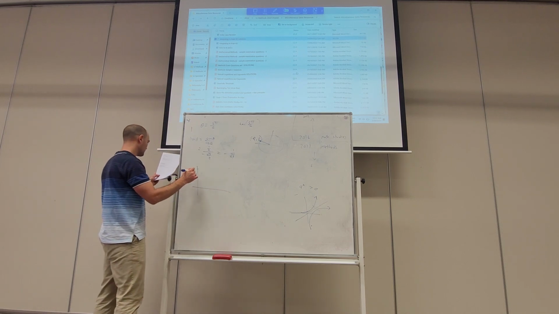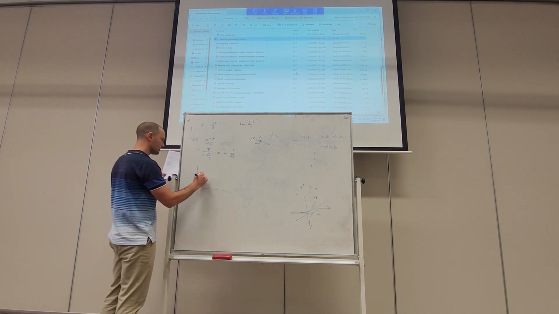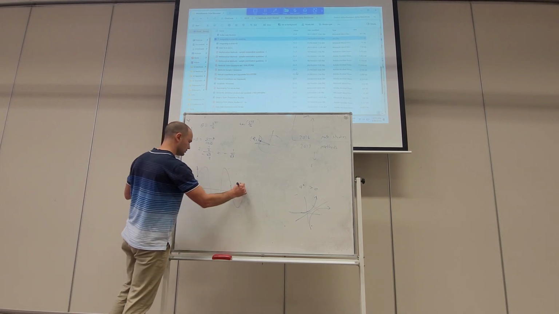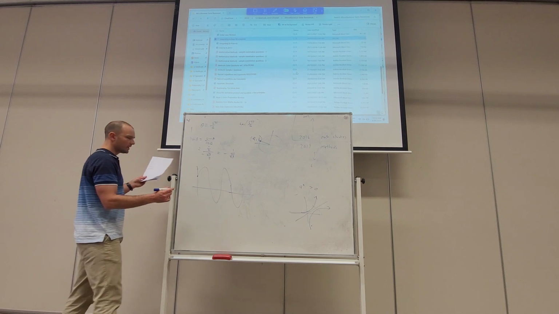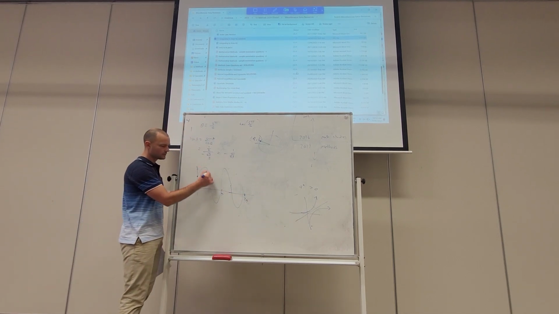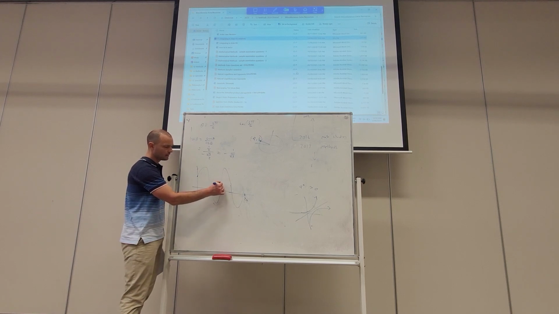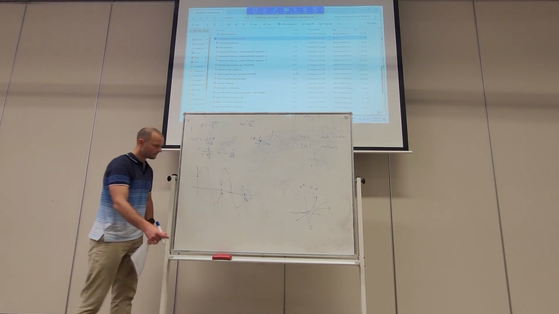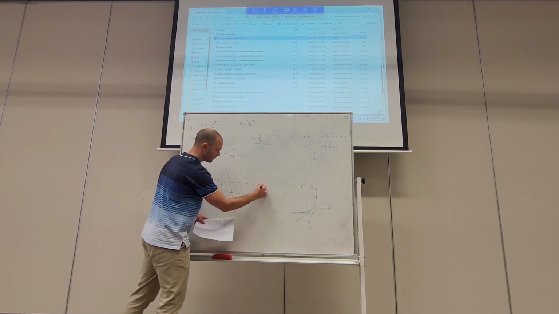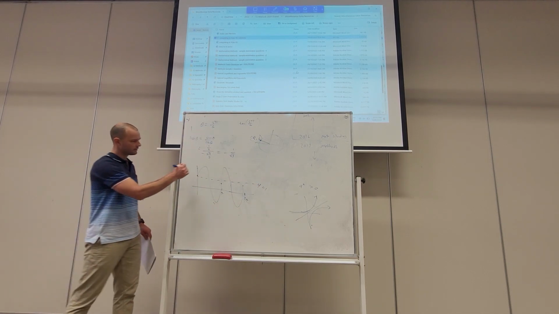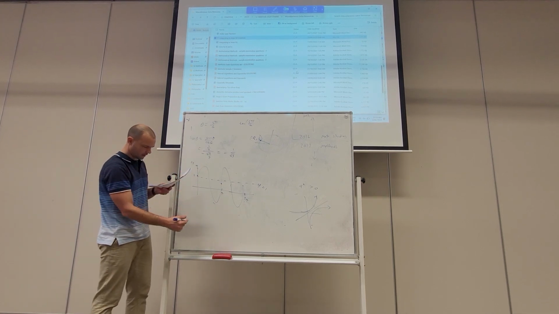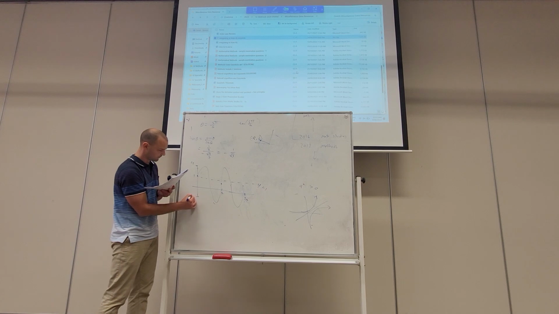Okay, so that's B, and then for the last one, just before recess, we've got a graph here. We need to find its equation. It's a sine equation. Now what we have is 2 wavelengths in 2 pi. So here's one wavelength in pi, and then we have 2 wavelengths in 2 pi. We have a principal axis of 1, that's the line y equals 1. And the highest it goes is 4, and the lowest it goes is to minus 2.